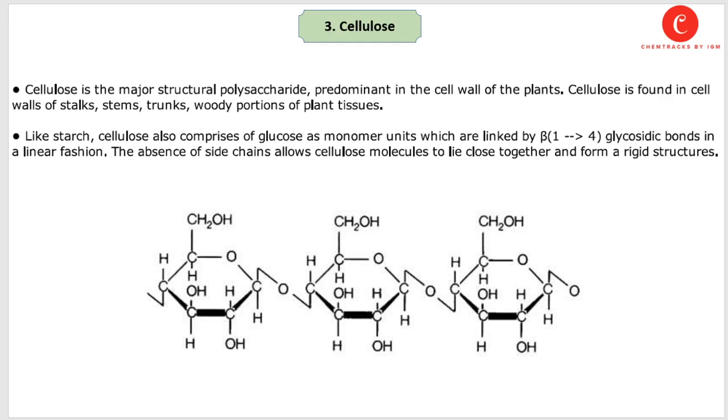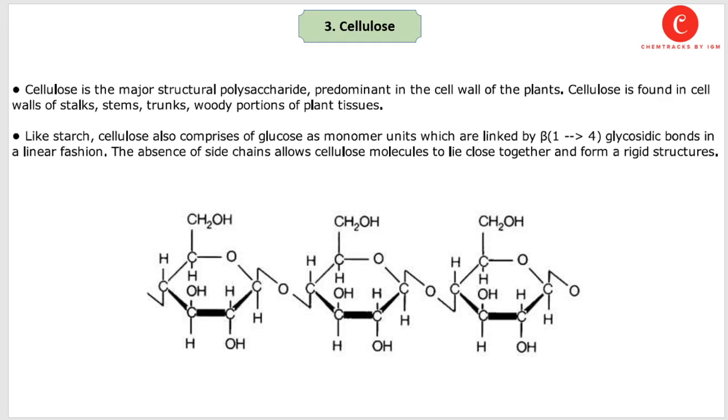Cellulose is the major structural polysaccharide predominant in the cell wall of the plant. Cellulose is found in the cell wall of stalks, stems, trunks, woody portion of plant tissues. Like starch, cellulose also comprises glucose as monomer units which are linked by beta 1,4 glycosidic bonds in a linear fashion.